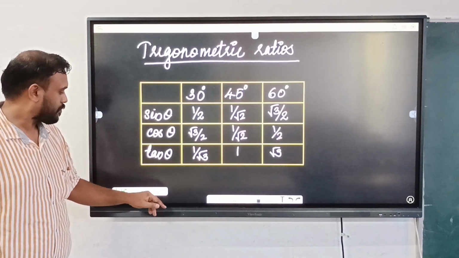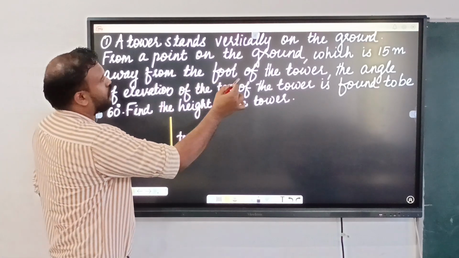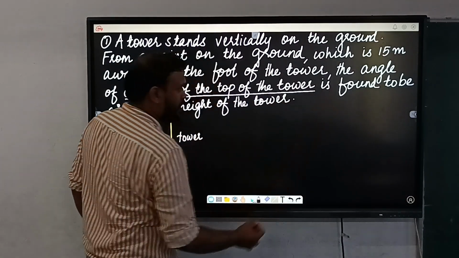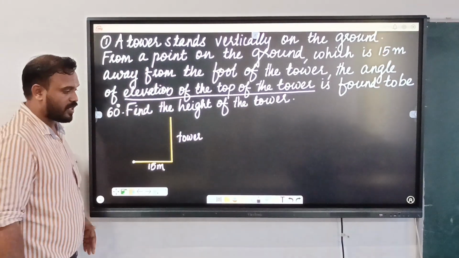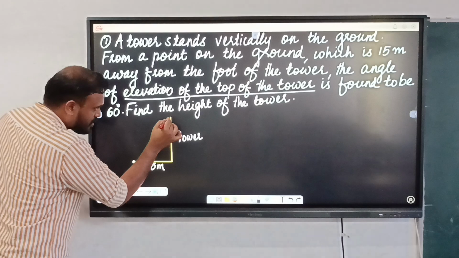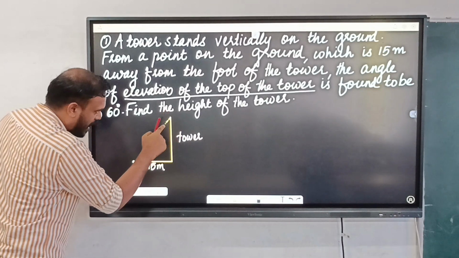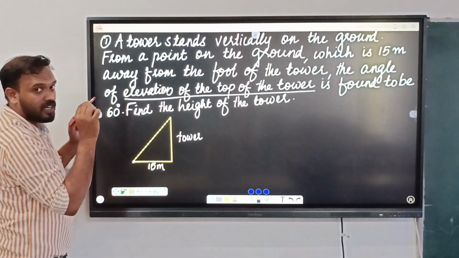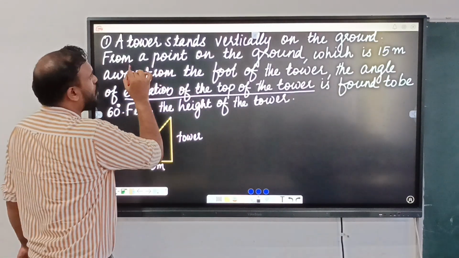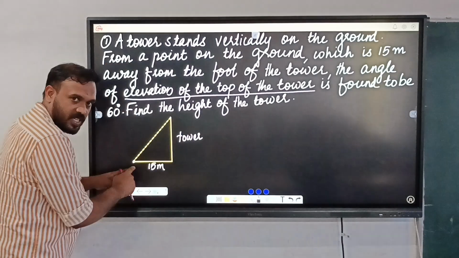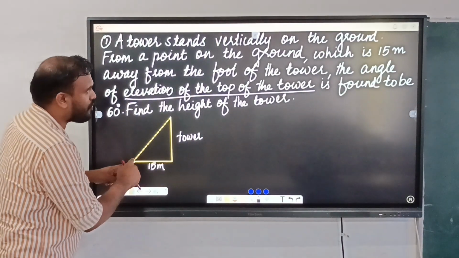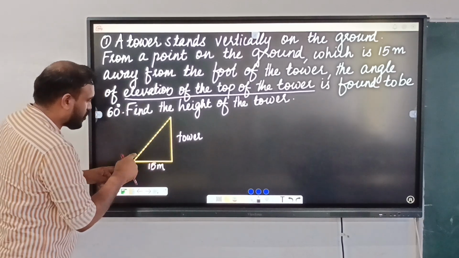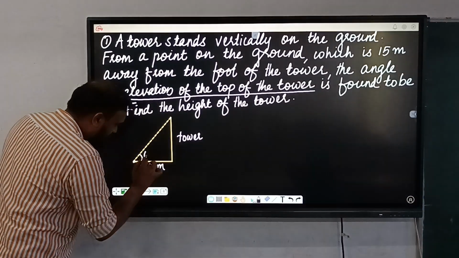So here is the top of the tower, and from this point to the top, the angle of elevation is given as 60 degrees.